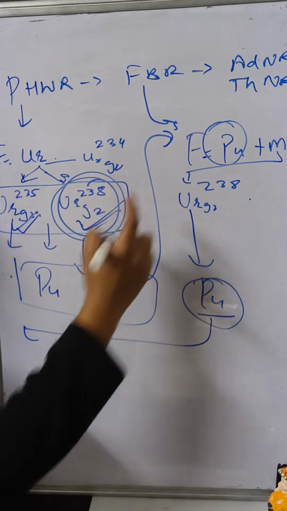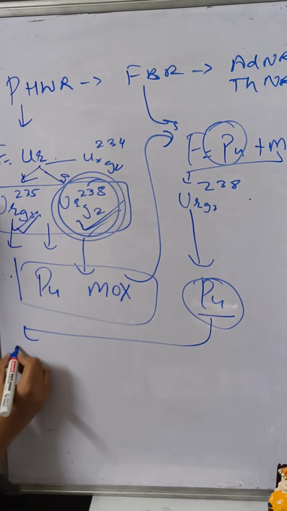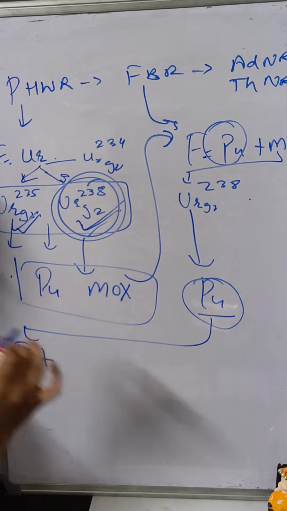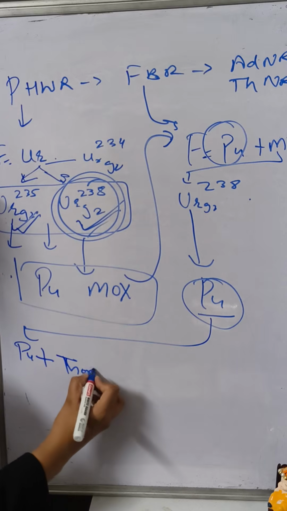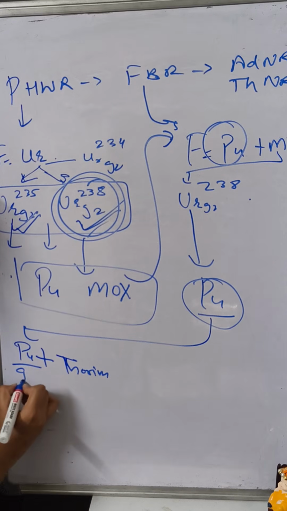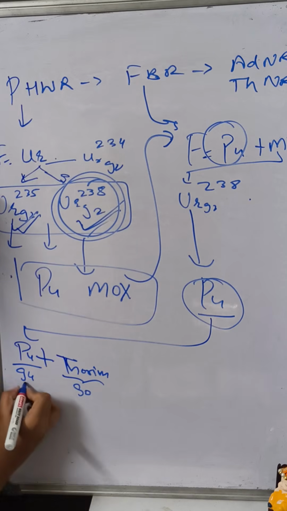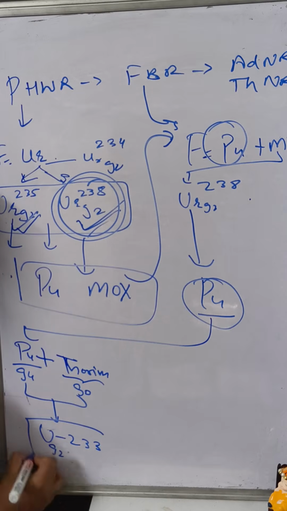Now in the third stage, that is advanced nuclear reactor, or this is also called thorium based nuclear reactor, we will be having plutonium from the second stage, but one very important ingredient in the fuel in the third stage is thorium. Now plutonium has an atomic number of 94, while thorium has an atomic number of 90. They will burn and will create a very fissile material that is called uranium 92 233.